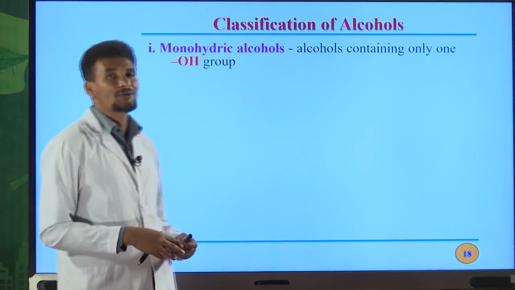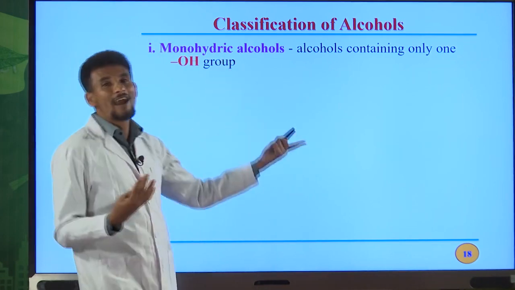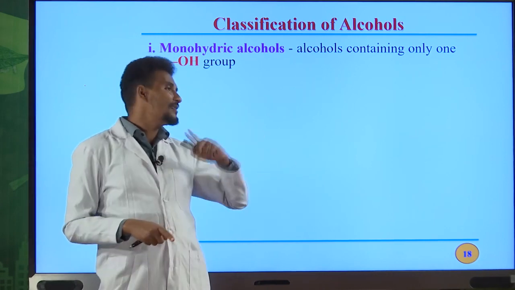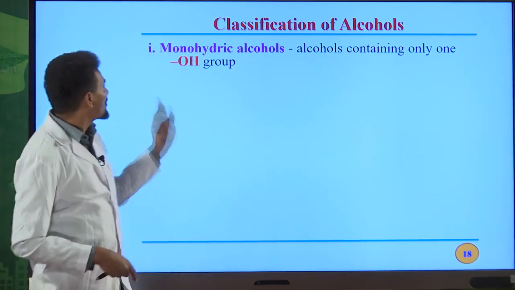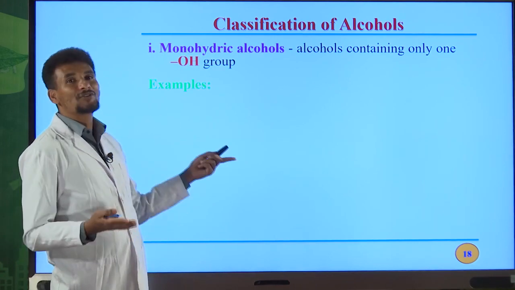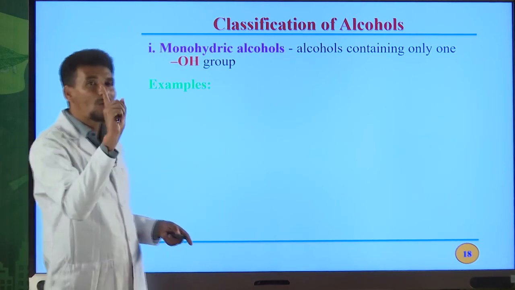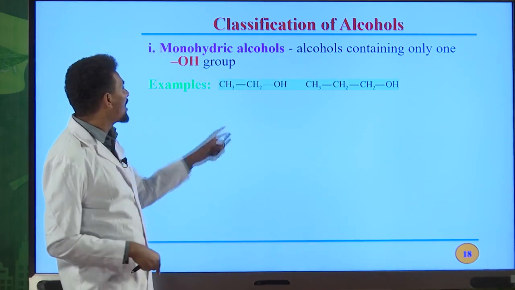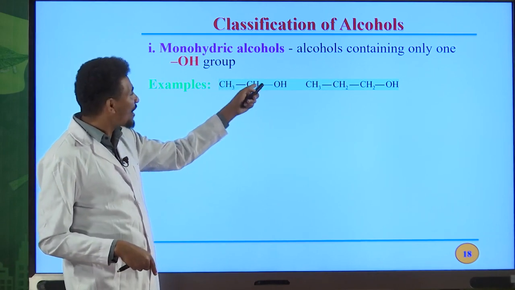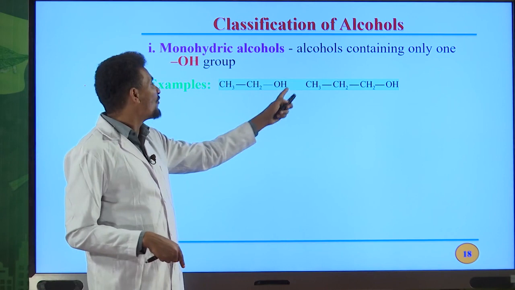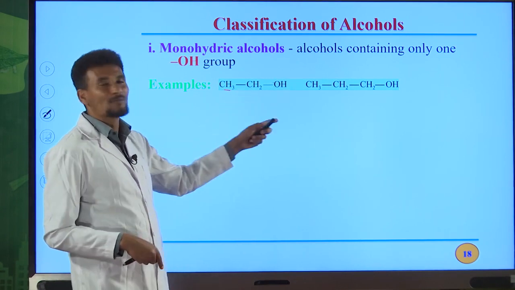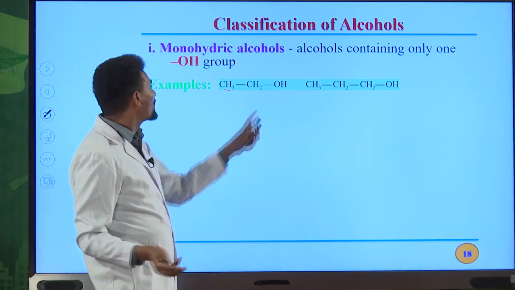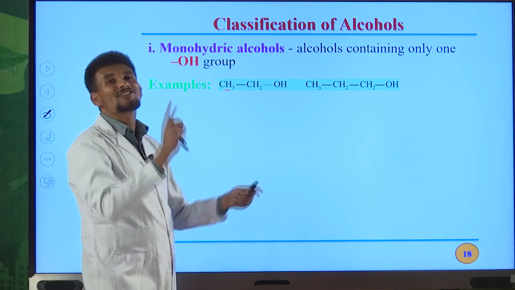Okay, classification of alcohols. Alcohols can be classified as monohydric. These are alcohols containing only 1 OH group in their molecule. Therefore, these are named monohydric. Mono means 1. So, if you have only 1 OH group in the molecule, that alcohol can be classified as monohydric alcohol. For example, look at this organic compound. Look at this alcohol. We have only 1 OH group, but we have 2 carbon atoms. So, the name of this alkyl group is ethyl. Okay, I told you this one before. Therefore, the name of this compound is ethanol.